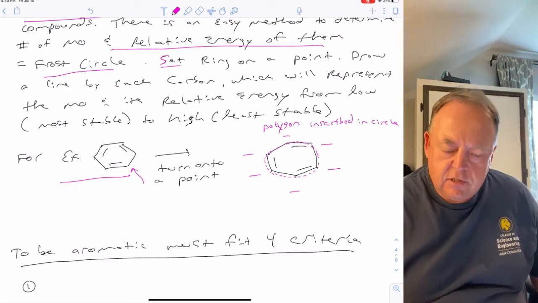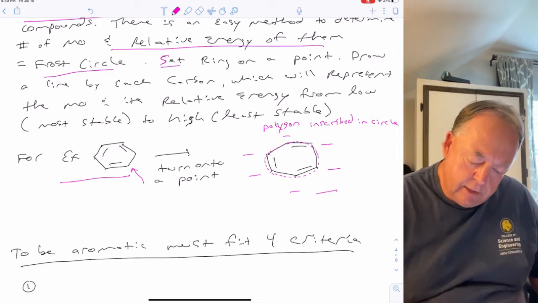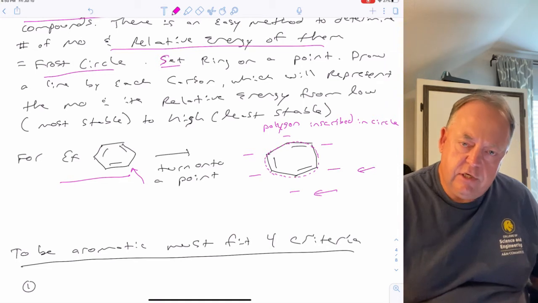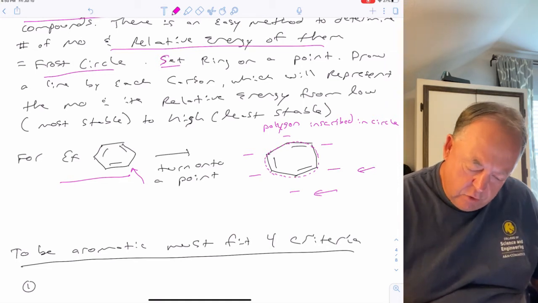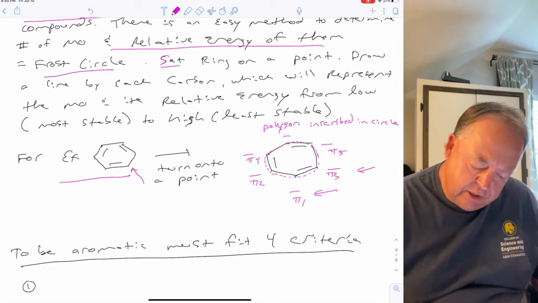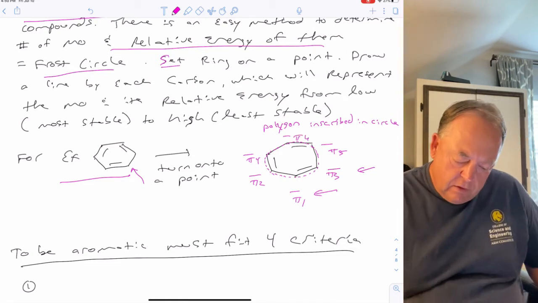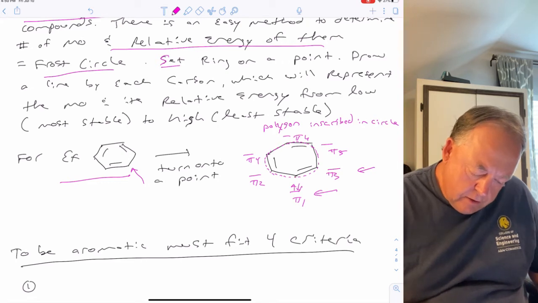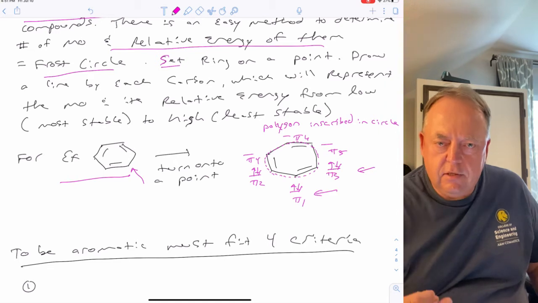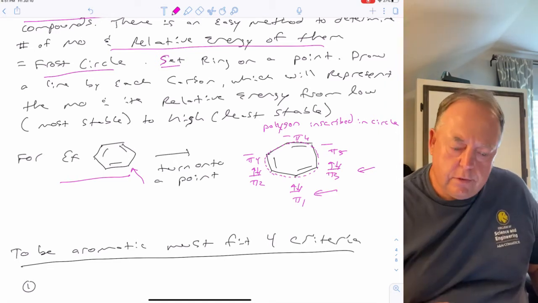So that would be the 6, representing the 6 molecular orbitals in order of stability, where you have 1 that's most stable, and then 2 that are degenerate. So that would be pi 2 and pi 3. So that's pi 1, that's pi 2, pi 3, and then pi 4 and pi 5, which each had 2 nodal planes, are degenerate, and then you had pi 6. And then 6 electrons, so 2 go here, 2 go there, and 2 go there, would be a way to represent how many molecular orbitals it has and the relative energy of those orbitals.